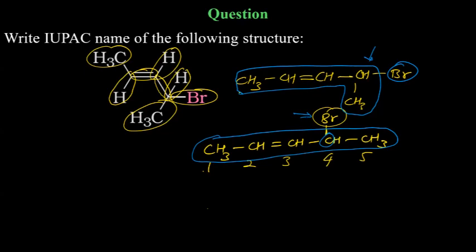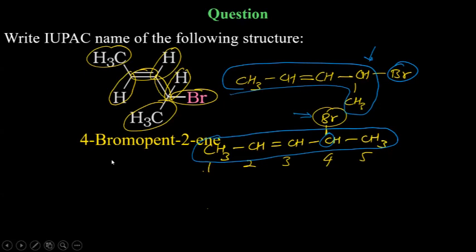Because you need to find the longest chain. The longest chain is this one. So that's why it will be 4 bromo pent 2 ene.